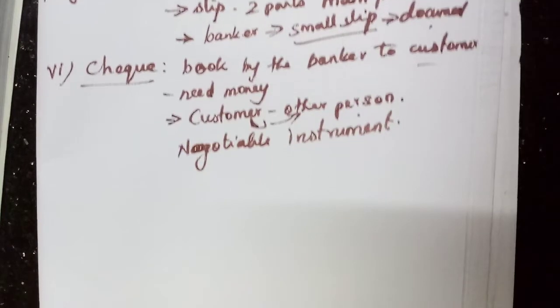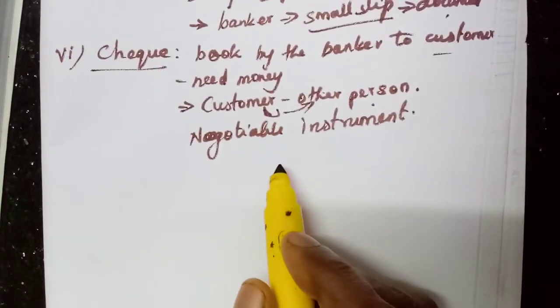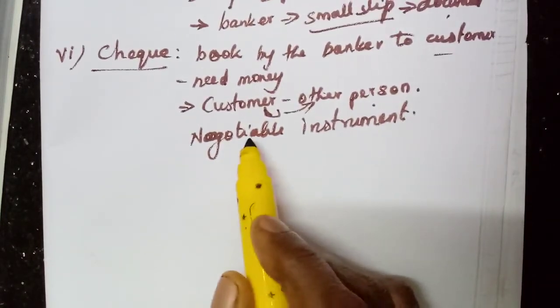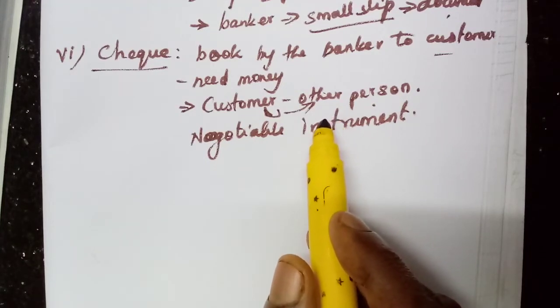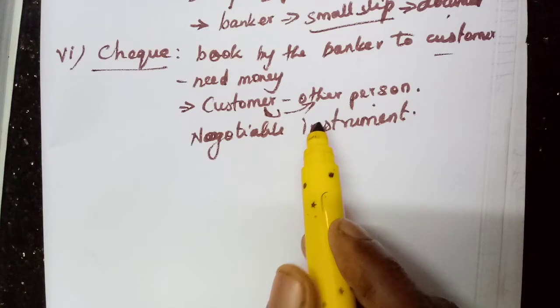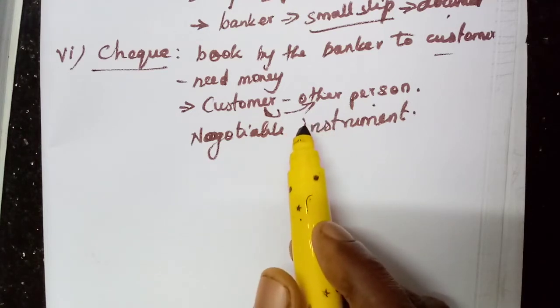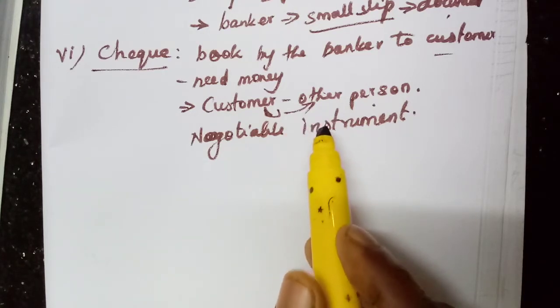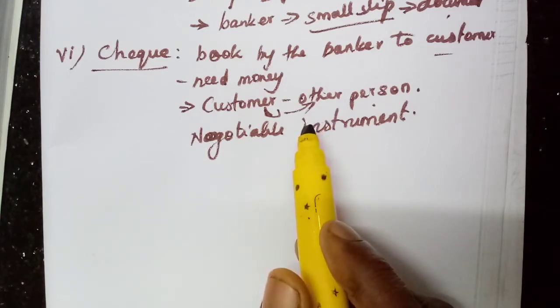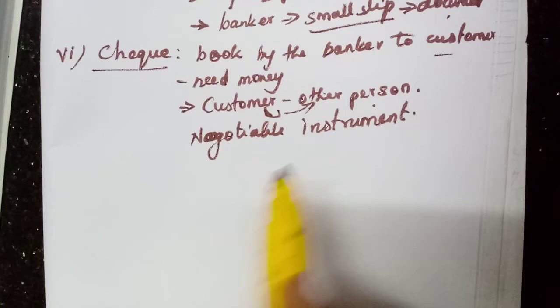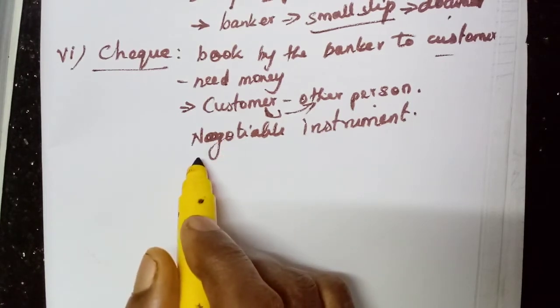Understand? So when we issue a check to another person, that person can go and collect. That means we are giving one command or order to pay the amount mentioned in that particular check to the person whom we have mentioned in the check.